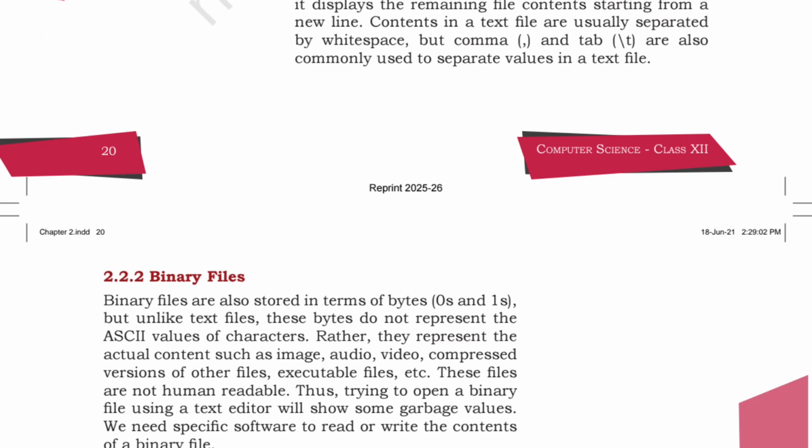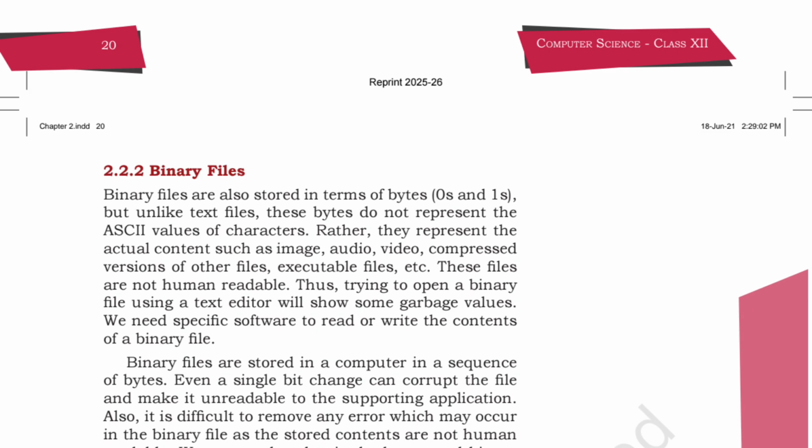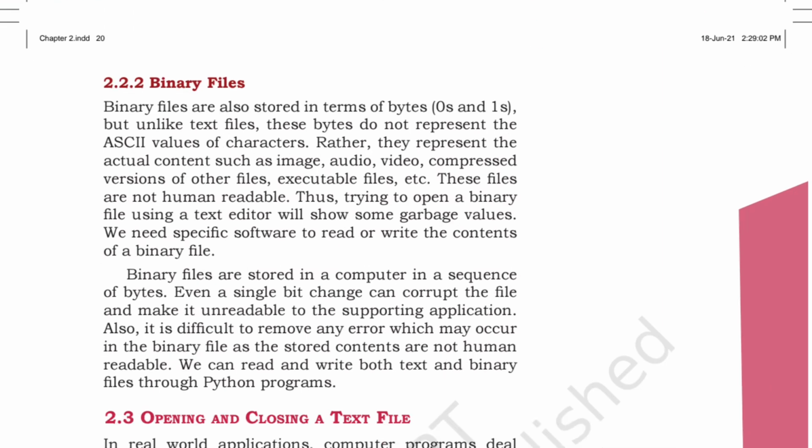And binary files are considered as 0 and 1, and these bytes do not represent the ASCII values of characters. Rather, they represent content such as image, audio and video, and compressed versions of other files. That is your binary file, which is stored in the computer as a sequence of bytes.